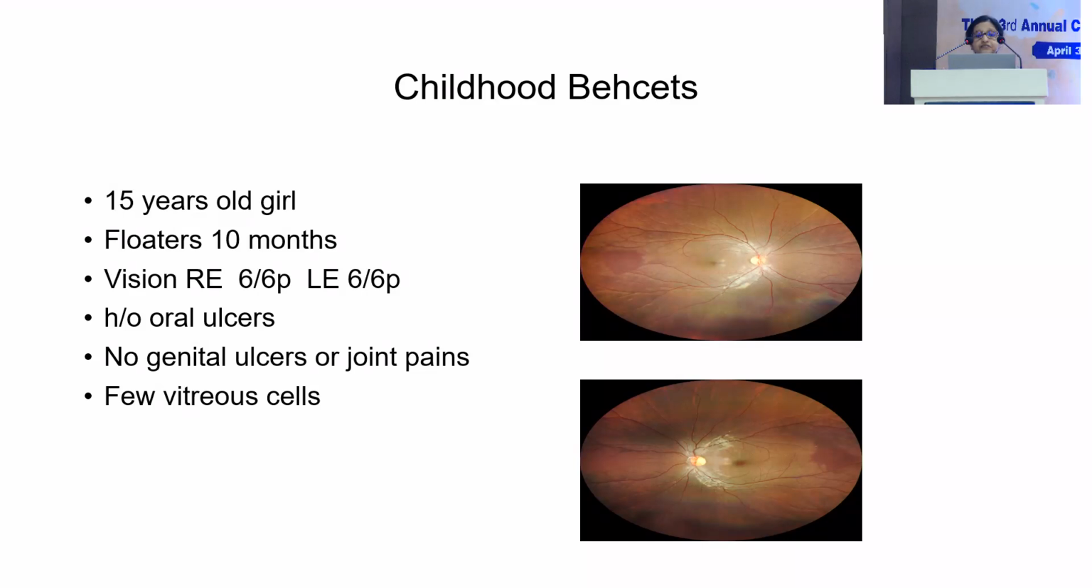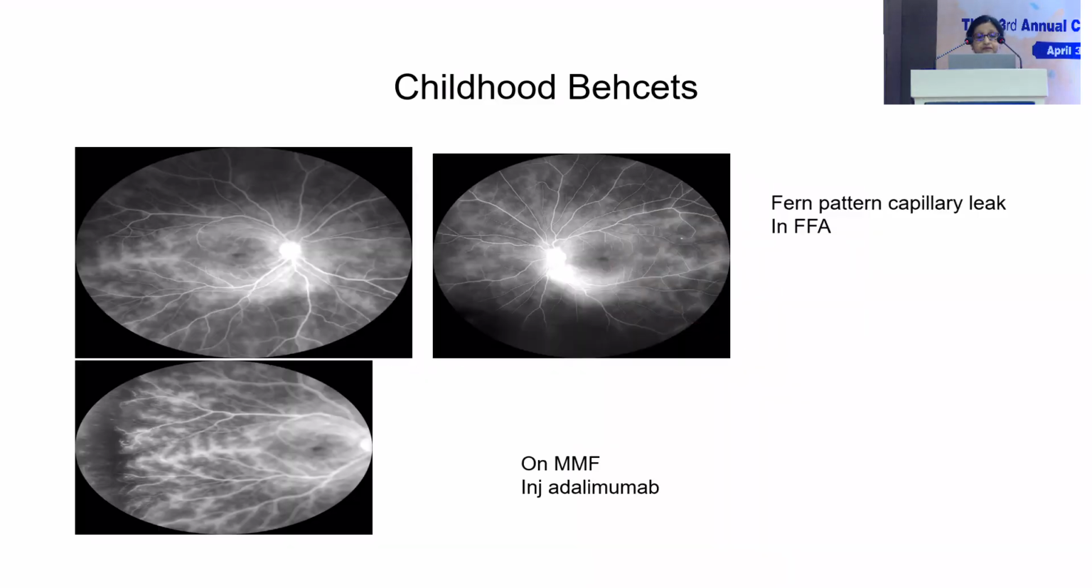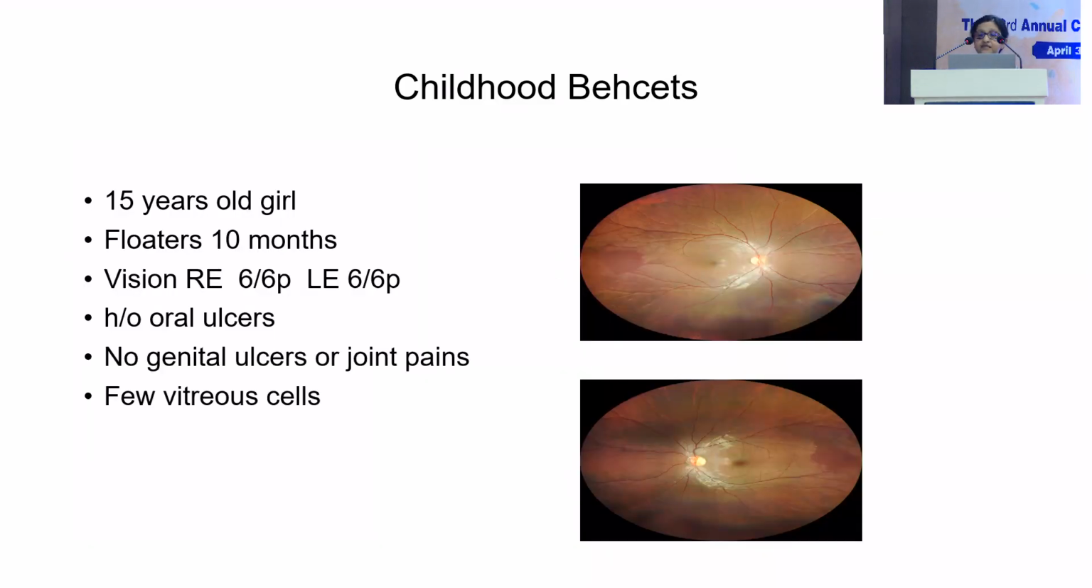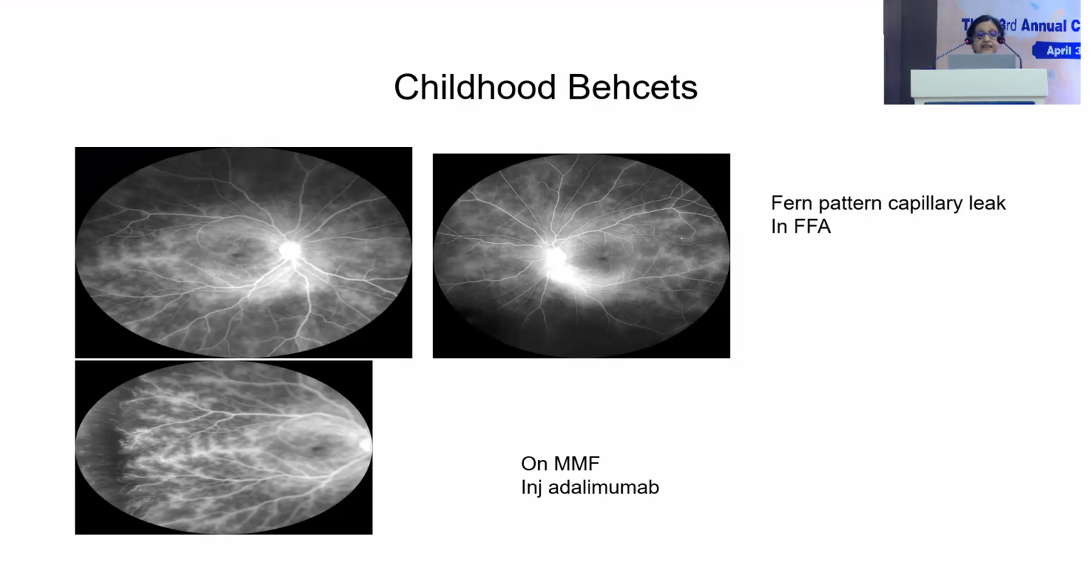This 15-year-old patient presented to us with floaters, and she had a history of oral ulcers. Even though the fundus was clinically normal, when we did an FFA, we found the characteristic fern pattern capillary leak. And these patients with Behçet's lose their vision because of vasculitis and optic atrophy, peripheral vascular NVE formation, vitreous hemorrhage, and retinal detachments.